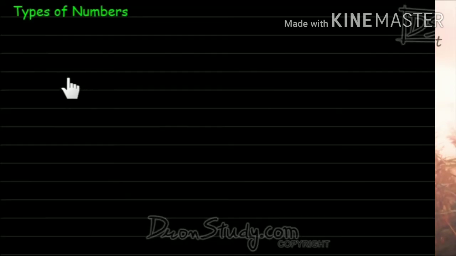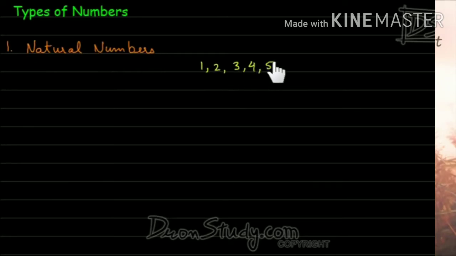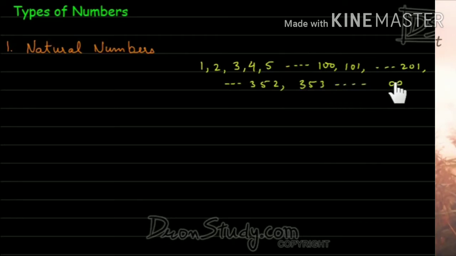Natural numbers are those numbers which you get when you start counting, that is 1, 2, 3, 4, 5 and so on, then 100, and if you continue further, like 200, 201, 202, and then 352, 353 and so on, and in the end you will get infinity. This symbol is called infinity. The full combination, starting from 1 till infinity, these numbers are called natural numbers. Natural numbers are also called counting numbers.